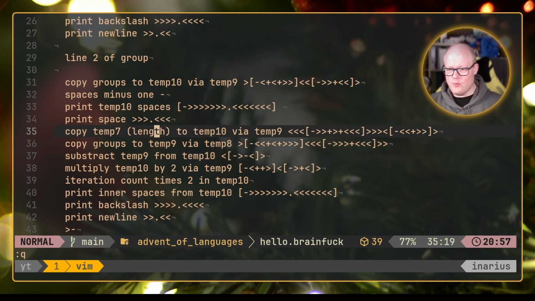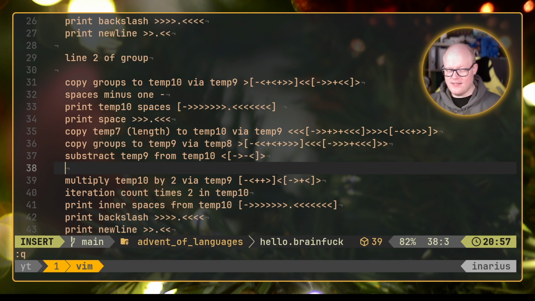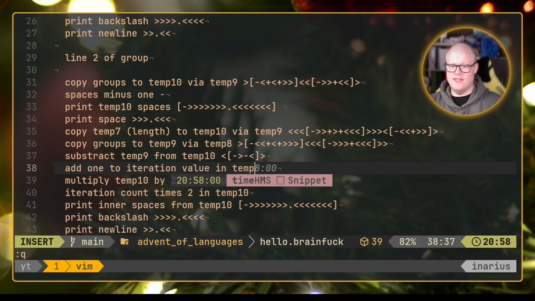Then we went ahead and copied our length here, and then copied our groups there and subtracted that. And that is our iteration value. And before we multiply that, we are going to add 1 to it. So add 1 to iteration value in temp10.